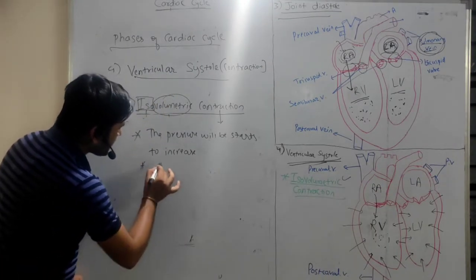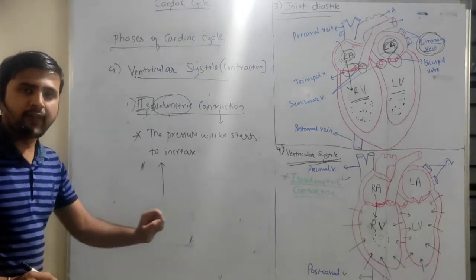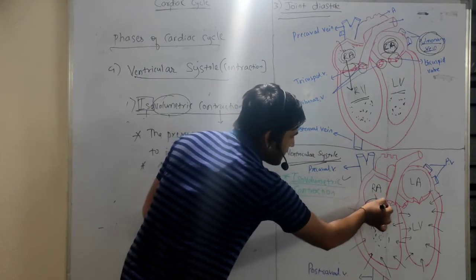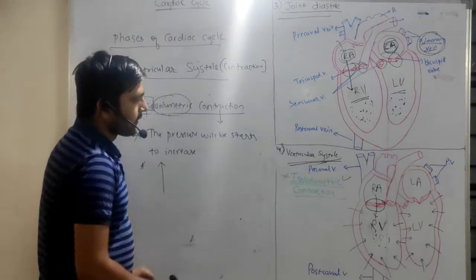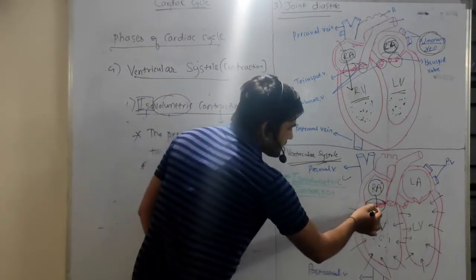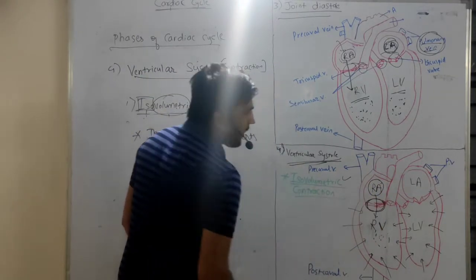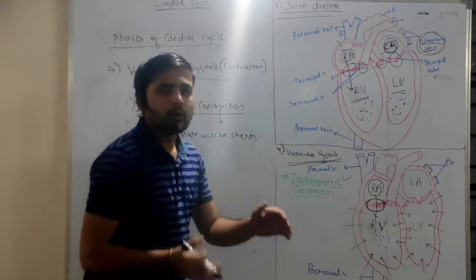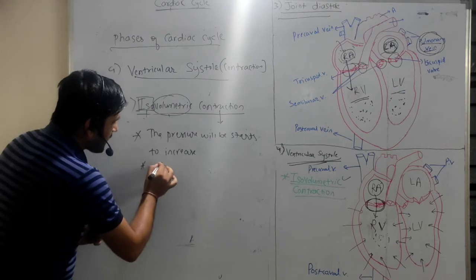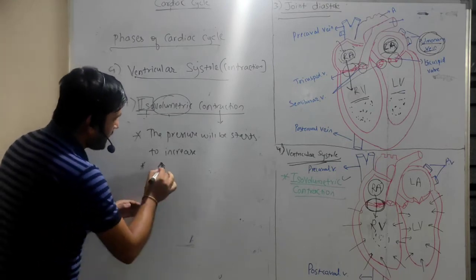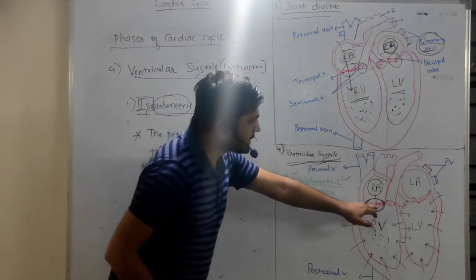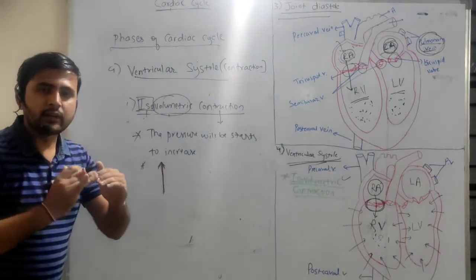When the pressure increases in the ventricle, what happens? This tricuspid valve, if you take in case of right auricle, that is the tricuspid valve, it will get closed because when the pressure goes on increasing, this tricuspid valve will get closed.